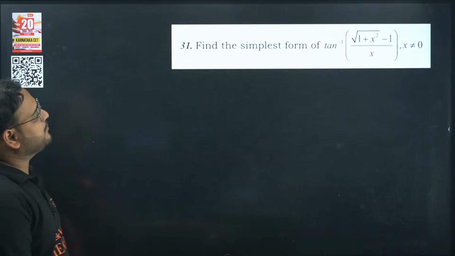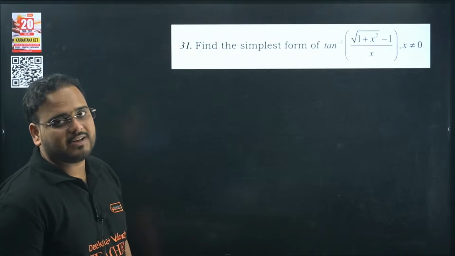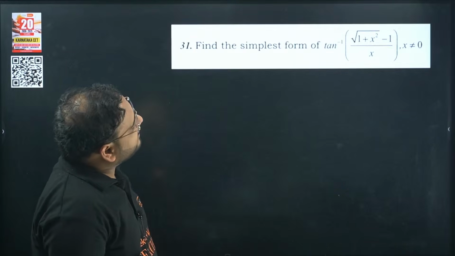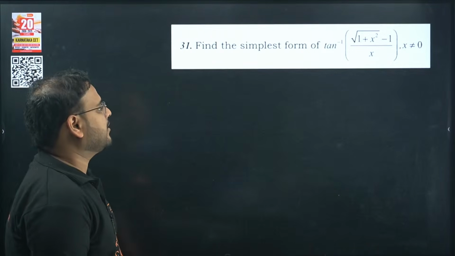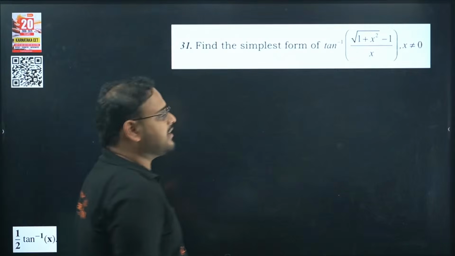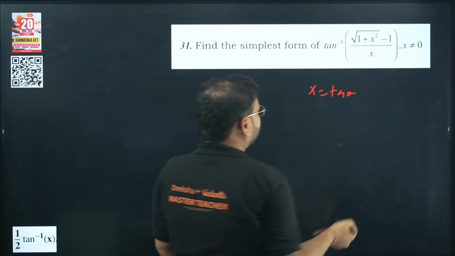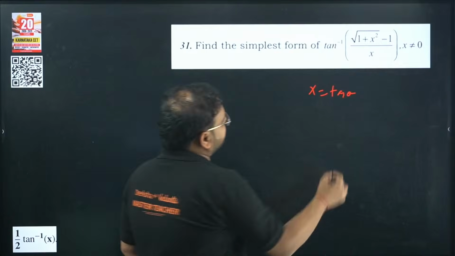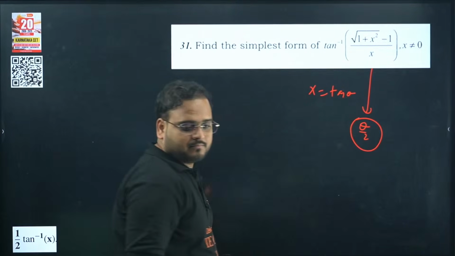Find the simplest form of tan inverse of 1 upon x square minus 1 upon x. Take x value as what? Tan, you can take, no? It'll become tan, sec square minus 1. Okay, so tan square. Yeah, we can take x value as tan theta here. The answer will come as 1 by 2 tan inverse of x. So basically your answer is coming as theta by 2, I think. Yeah, correct.